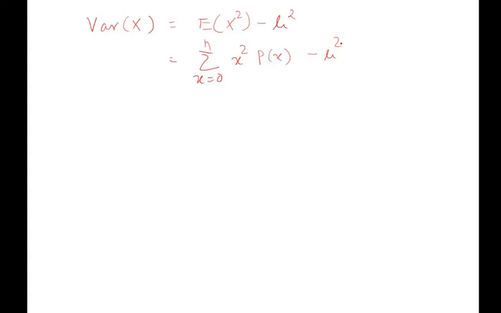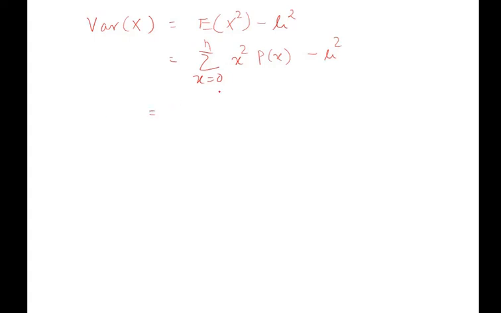The variance formula we already know for a discrete random variable: E of x square minus mu square, the mean squared. In place of E of x square, again we can put the summation from x equal to 0, x square p of x, minus mu square.